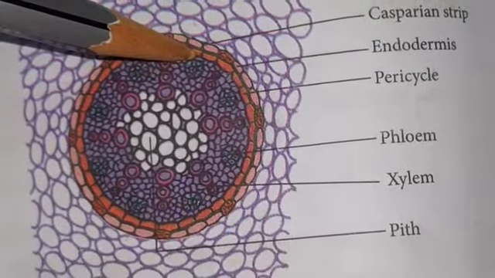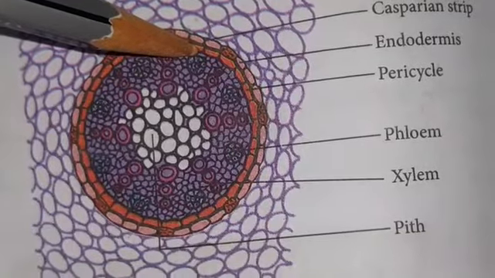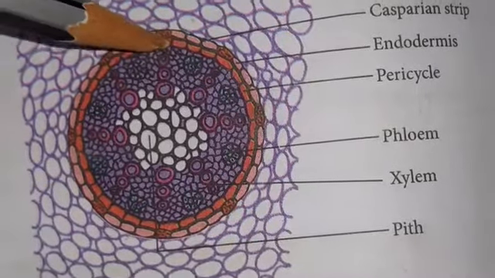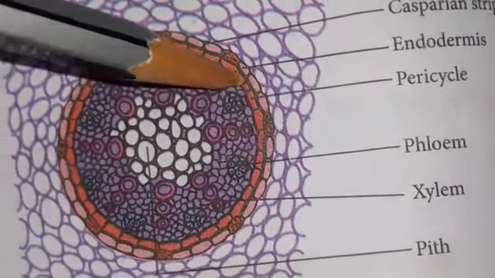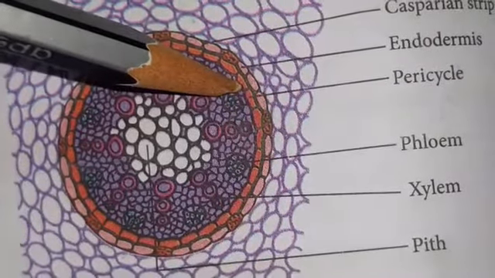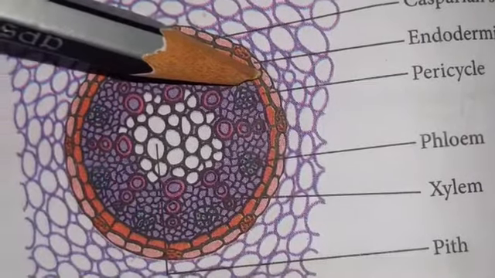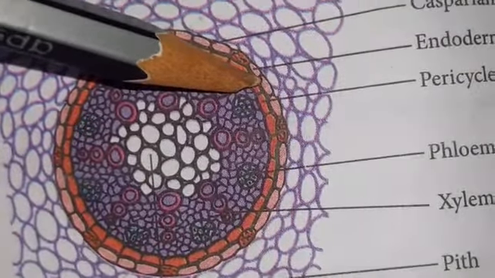It is the outermost layer of the stele. What is the outermost layer of the stele? Pericycle. It consists of closely packed parenchymatous tissue which is present inner to the endodermis. Inner to the endodermis is called the pericycle.